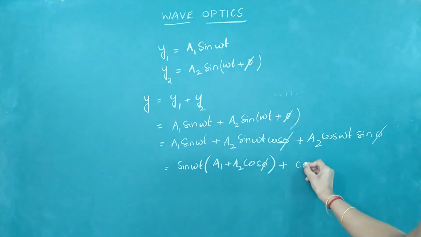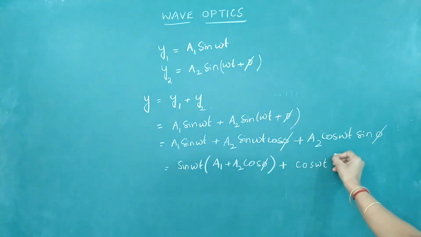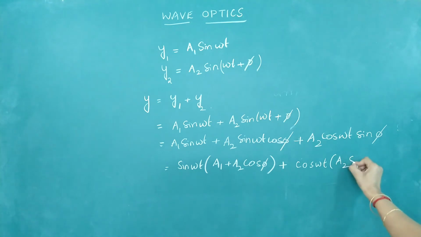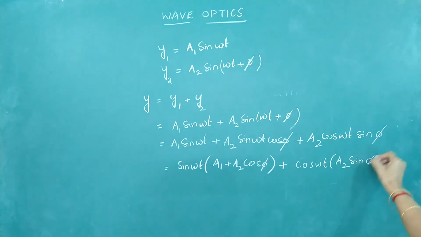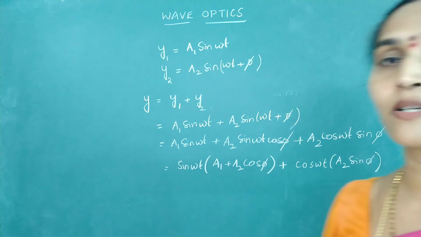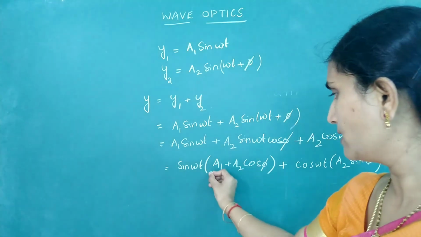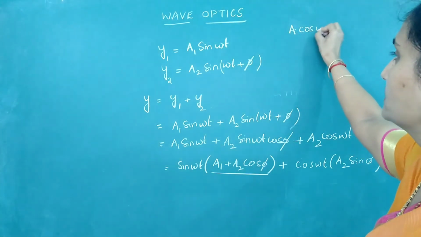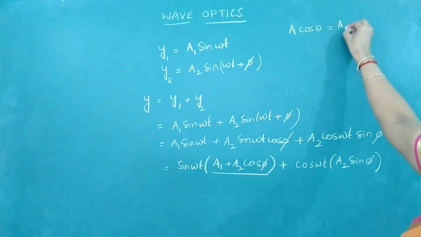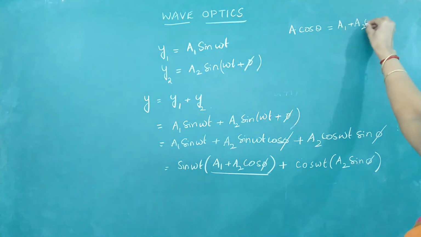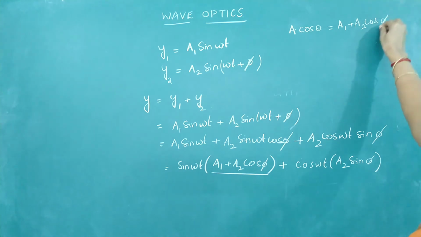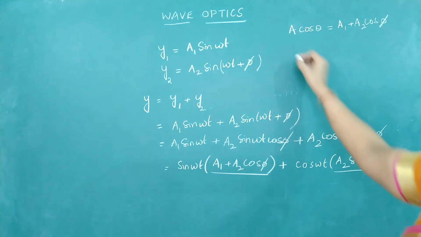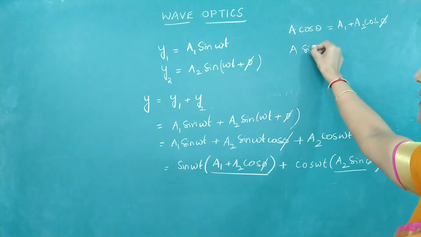Then write cos omega t outside, with A2 sin phi. I am going to make some substitutions here. Let A1 plus A2 cos phi be A cos theta. Similarly, instead of A2 sin phi, I will write A sin theta.